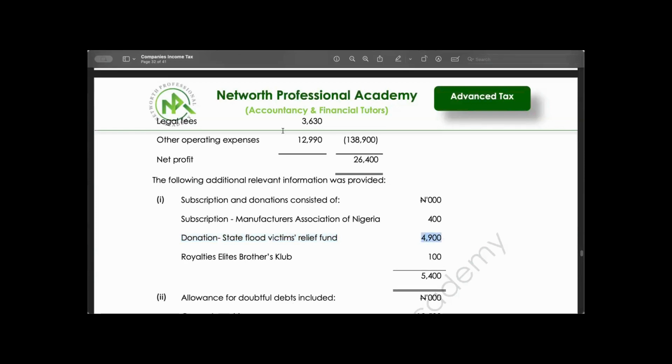But if it is less, I'll take that value that I calculated. Let me say it again. How do you calculate donation? If you have to calculate donation, your donation will be 10 over 110 multiplied by accessible profits before donation.